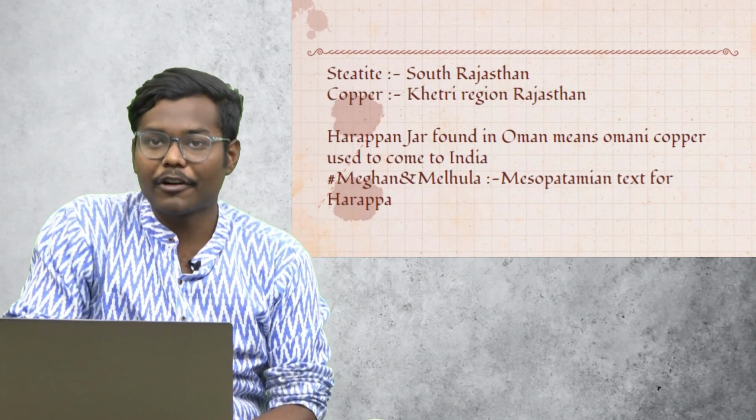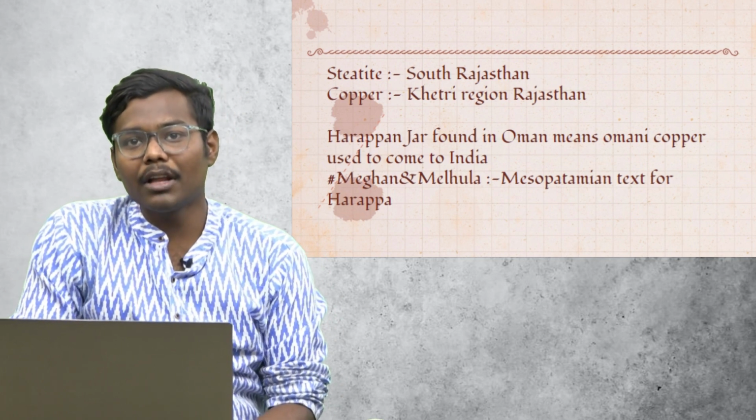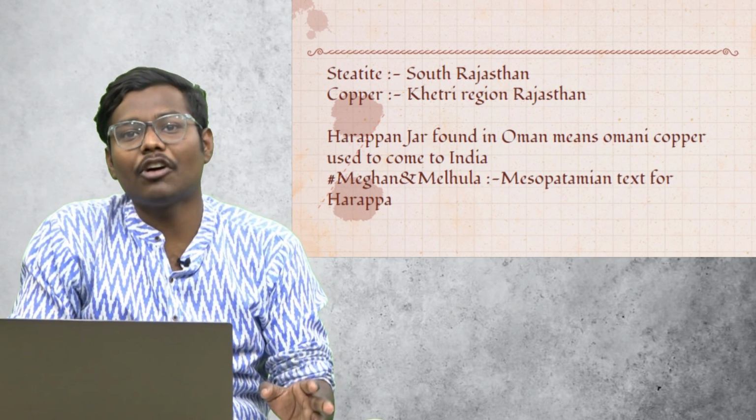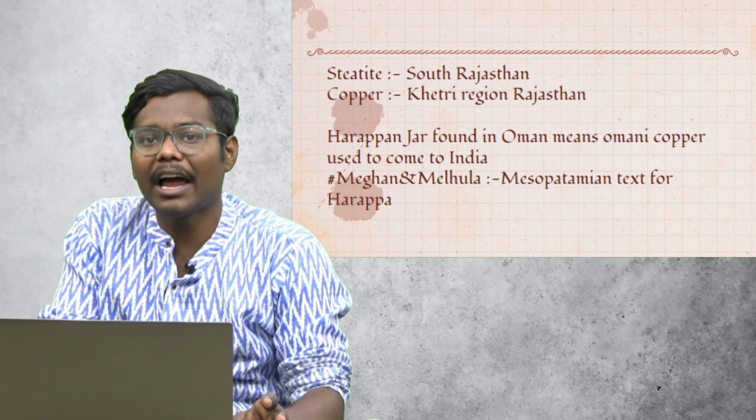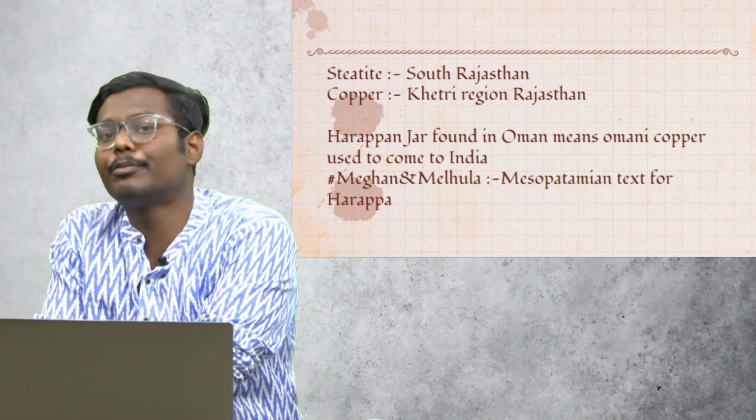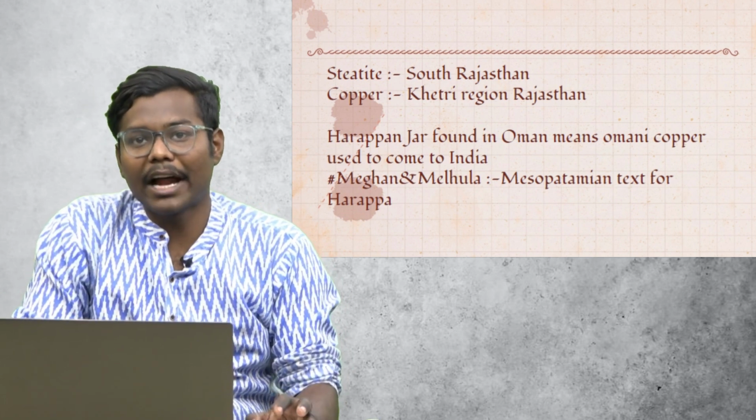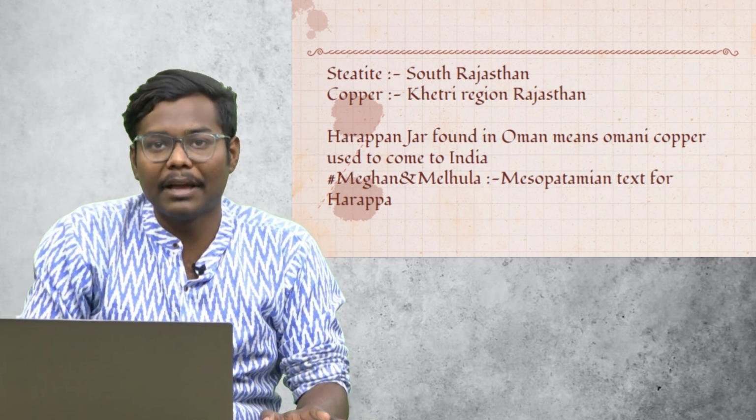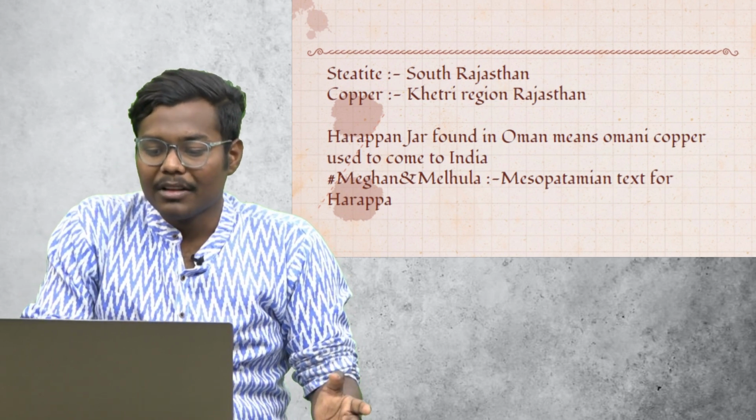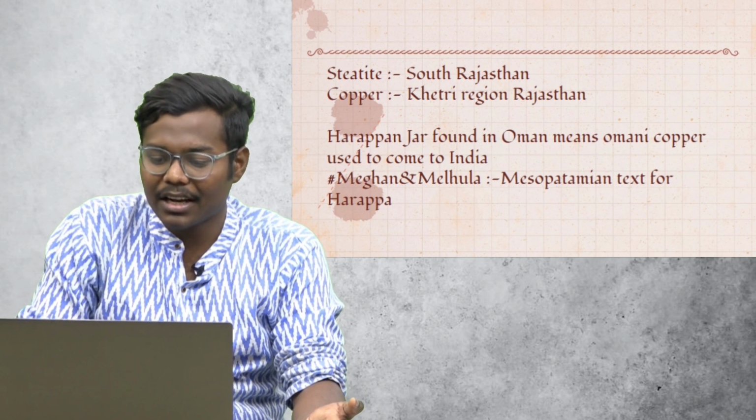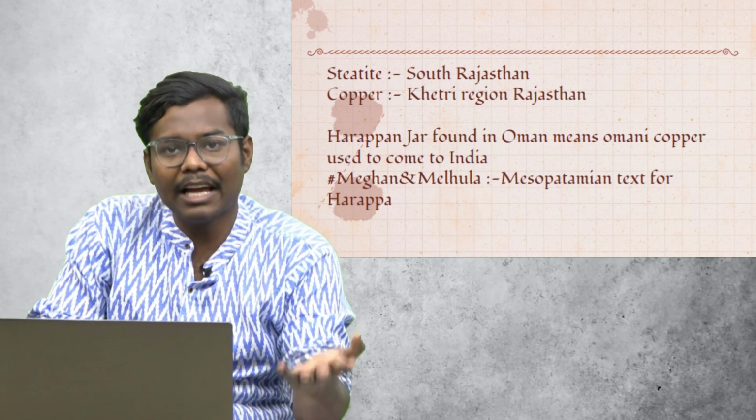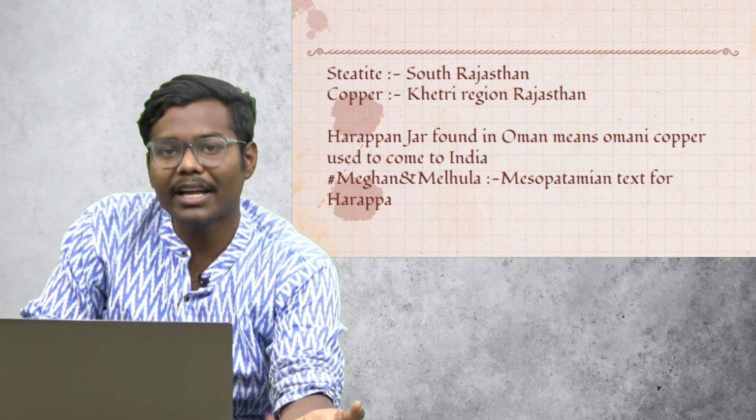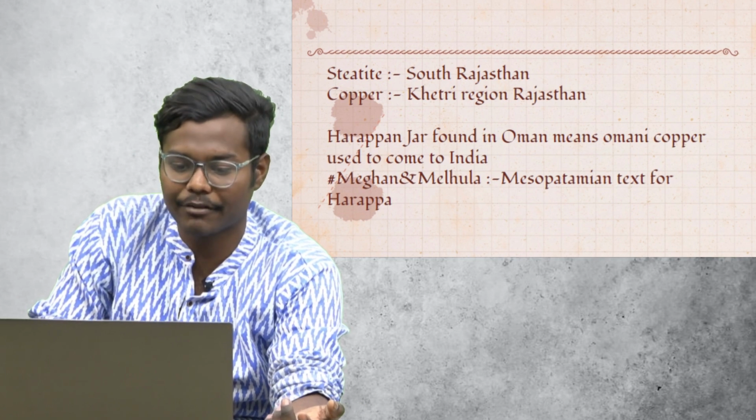Then steatite we got from South Rajasthan. Copper is there in the Khetri region of Rajasthan, and Harappan jar is also found in Oman. It means that Omani copper was also brought to Harappa. The words that are used in Mesopotamian text for Harappa are Meluhha and Magan, which basically means seafarers. So we have not yet deciphered Harappan script, but fortunately we have deciphered Mesopotamian text. That is why we can say that these words were for Harappa.